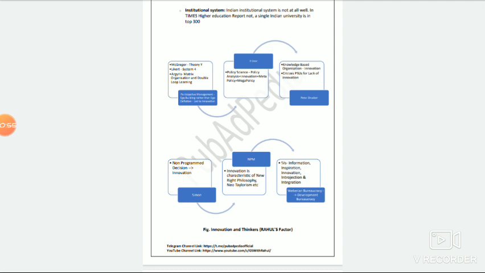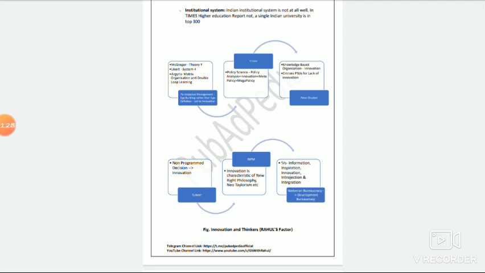Actually, this is the PDF of the magazine that you are able to see on your screen. This is the magazine of Feb 2021. In that specific month there was the topic called innovation. Either it is Jan or Feb or something like that, the edition is not important. What I am going to tell you is how to link the Indian Innovation Index, or the Global Innovation Index, or all these innovational aspects with your public administration.